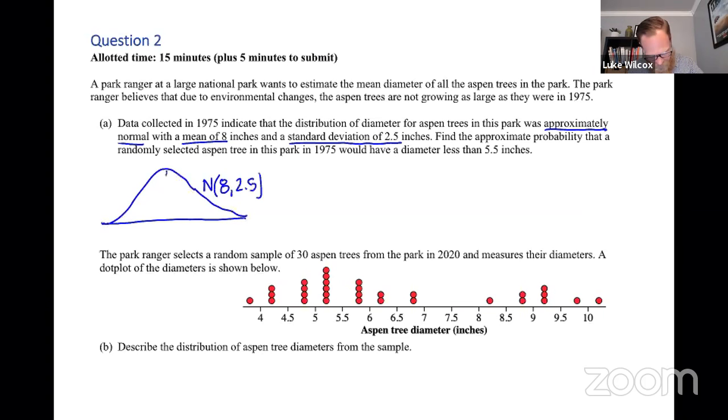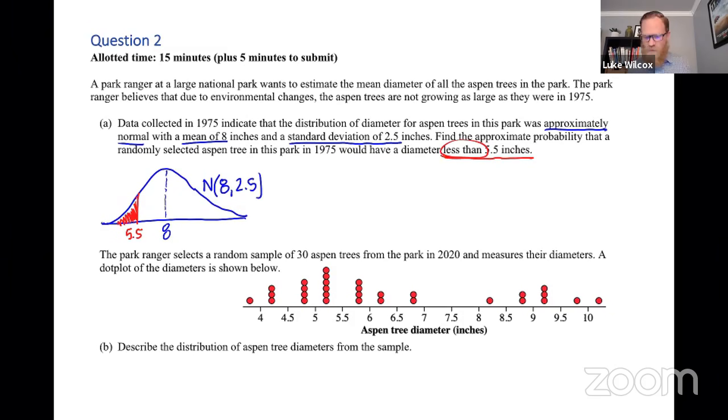And so I could label in my picture here the mean of 8. And what we're trying to find out is the probability that the diameter would be less than 5.5 inches. Well, 5.5 inches, of course, is going to be below the mean of 8 inches. And I know I'm going to shade to the left here because I'm asked for less than 5.5 inches.